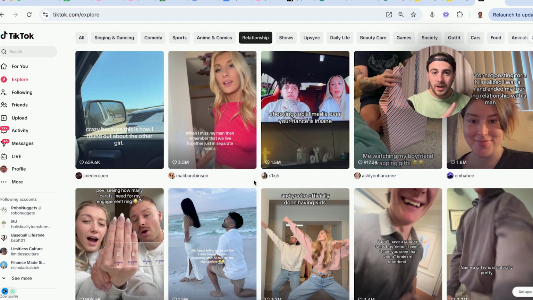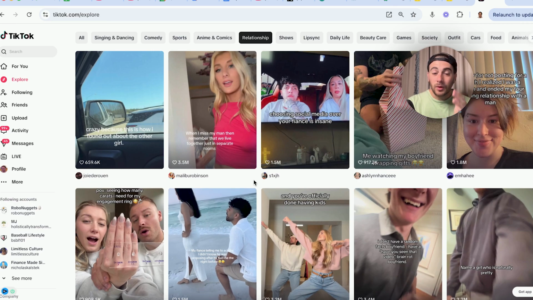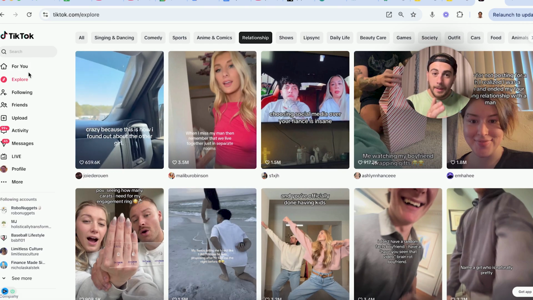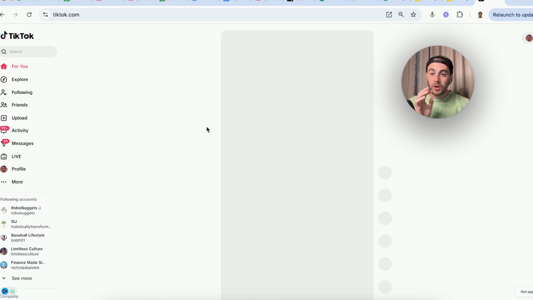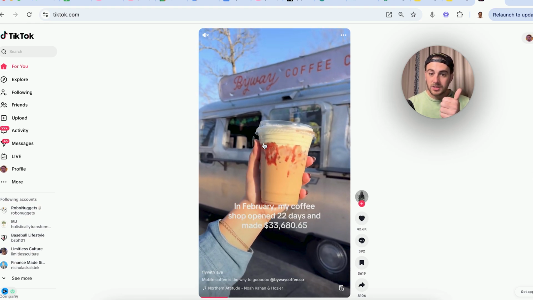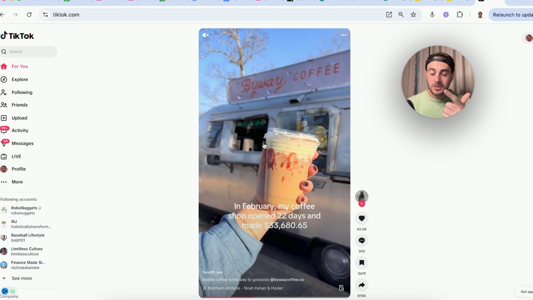This is exactly how the algorithm works. They want to show you more content that looks like the content that you have interacted with in the past. And that's not only happening to you, that is also happening to your ideal viewer. So if you want to reach your ideal viewer, what you need to understand is what are they interacting with. These are going to be certain formats, certain topics, certain lengths, certain hooks. And then if you simply hop on those trends, TikTok is going to increase your reach.